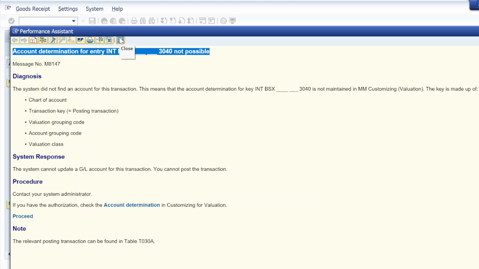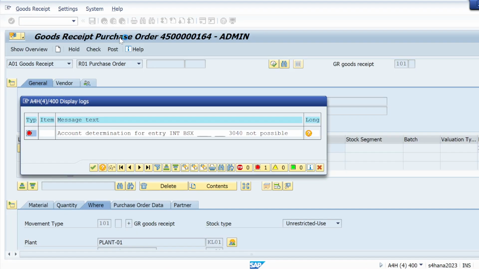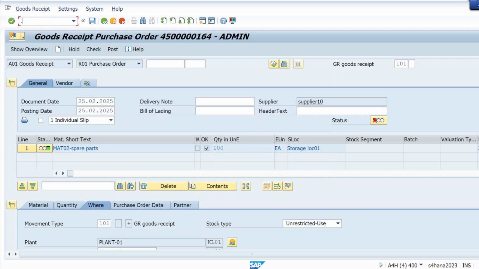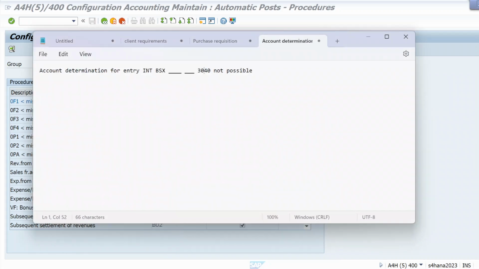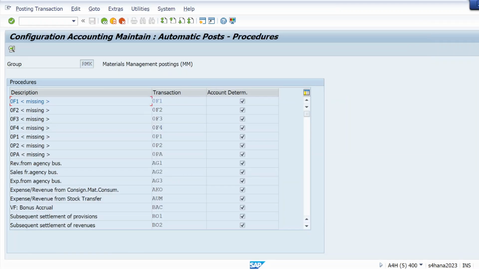So what are we going to do? Simply we will go to T code OBYC, slash OBYC. Okay, just go to OBYC and here you can see the transaction key. For which key I'm getting the error, you have to figure that out. So from here you can see the key is BSX. Okay, so let me find the BSX key here.